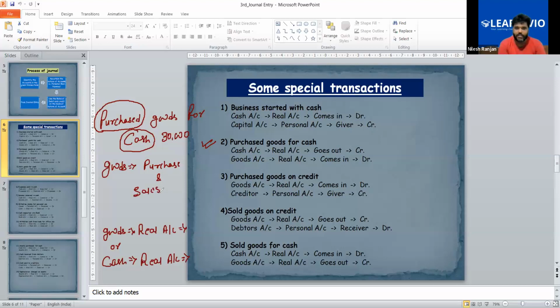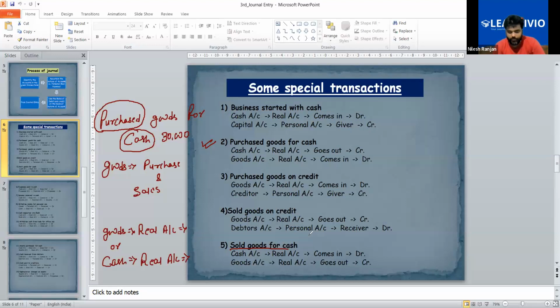Purchase and sales both, because you can see here sold goods for cash in the fifth transaction. In this transaction also there are only two accounts, goods and cash. Goods is going because you are selling items, and cash is coming, so it is just the opposite of the previous transaction.